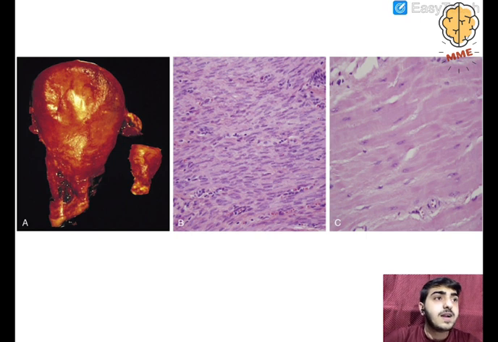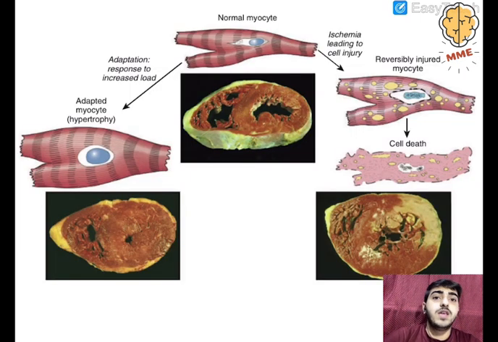Okay, let's move on to the next slide. This is also a great image from Robbins. What is it basically telling us? It is telling us the relationship between a normal myocyte, an adapted myocyte, that is a hypertrophied myocyte, a reversibly injured myocyte, and a dead myocyte. So these are the four things.